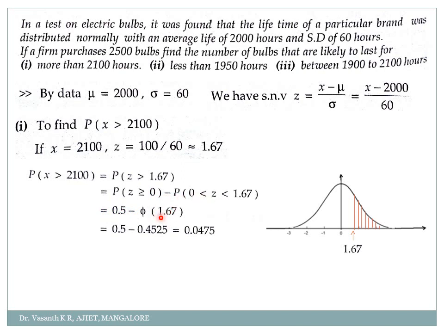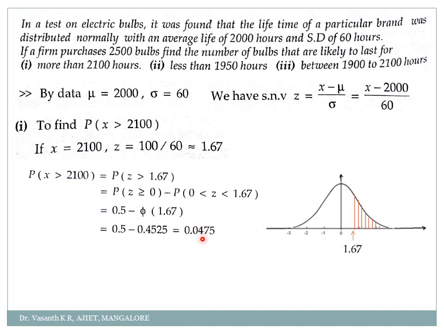If you check your table, the value of phi of 1.67 is 0.4525. So 0.5 minus 0.4525 is 0.0475. So the probability of x greater than 2100 is 0.0475.